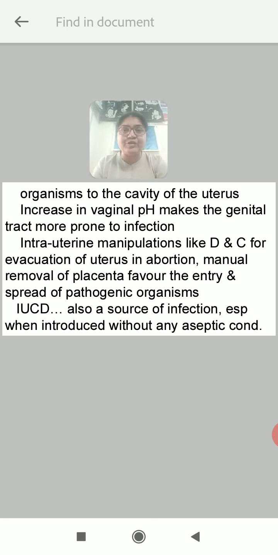IUCD, that is intrauterine contraceptive device, is also a source of infection, especially when introduced without aseptic conditions. So without maintaining aseptic precautions, when the IUCD is inserted, it may also lead to PID.